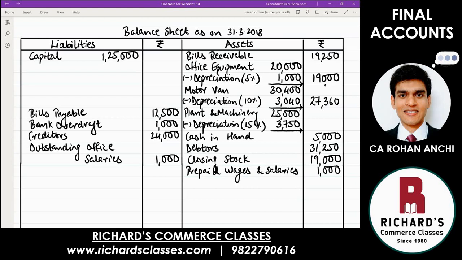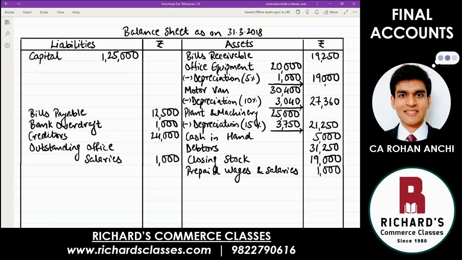3,750. Deduct and tell me in the outer column. Is it 21,250? Yes, sir. Okay. So for three assets, the value we have reduced. But remember, this is only one effect, reducing from the asset side. The second effect has to still be recorded. And where is that second effect?